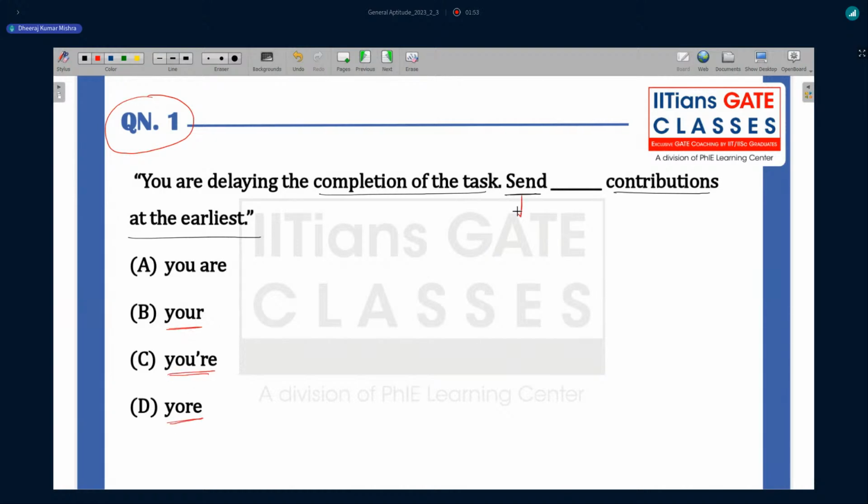This is V1. So this sentence looks like an imperative sentence. If there is a V1, then options like you are cannot fit here. So option B is going to be the correct choice. Your, send your contribution at the earliest. For this question, option B is the right choice. Let's move to the next question.